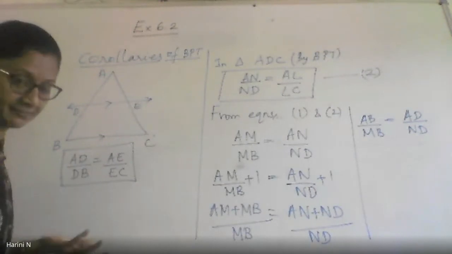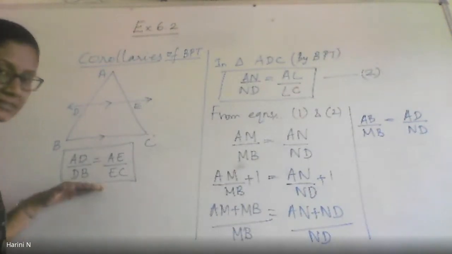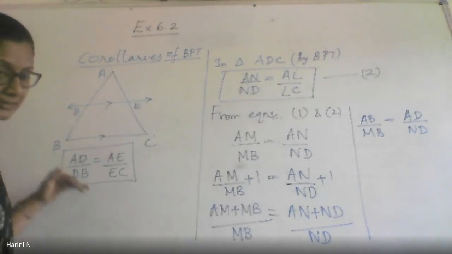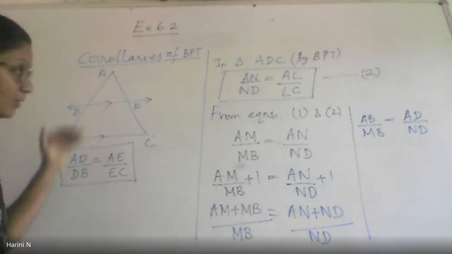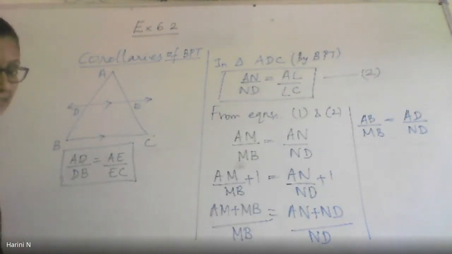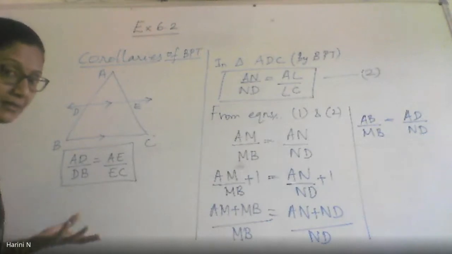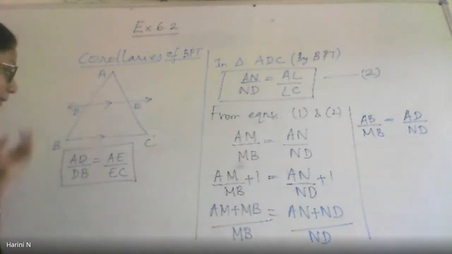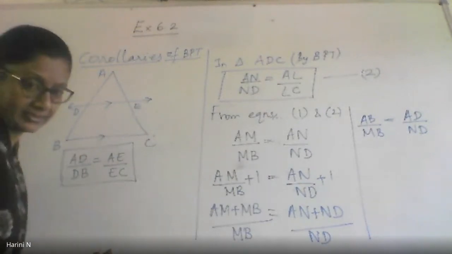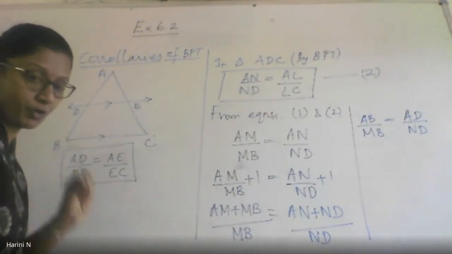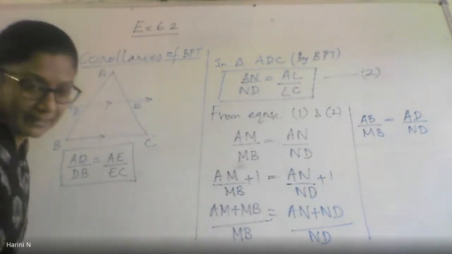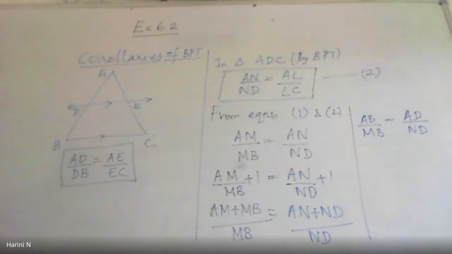Actually, the proof is there, but because it is obvious from this result itself, we are not worried about the proof of those results. We can directly write them. Once the BPT is there, this is the main result. The remaining 3, 4 or 5 results are obviously going to happen because their proof also depends on this main proof only. Such things are called corollaries. Accepted truths which follow a particular theorem are called its corollaries. Am I clear? Now, what are those truths is what we are going to see.